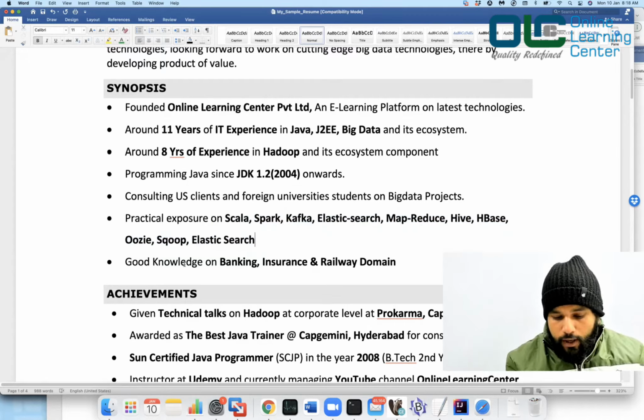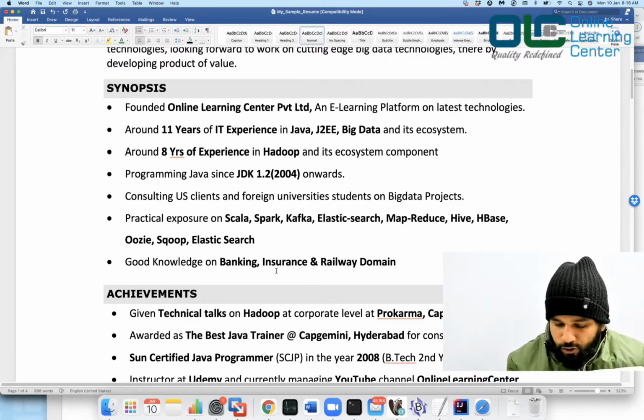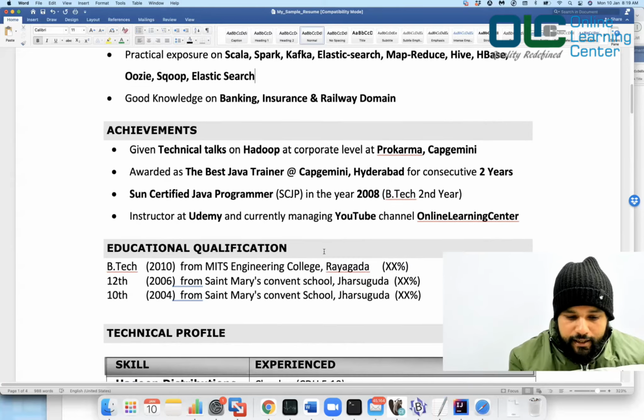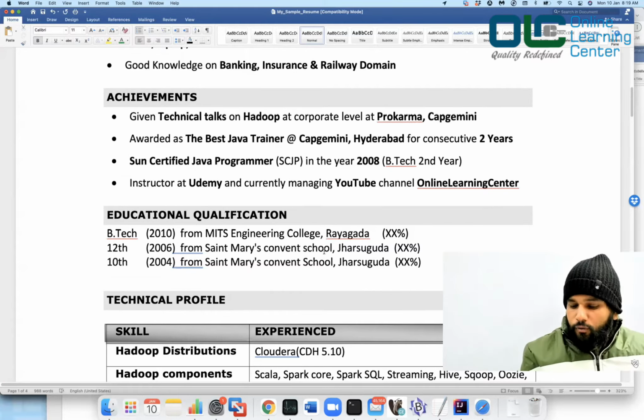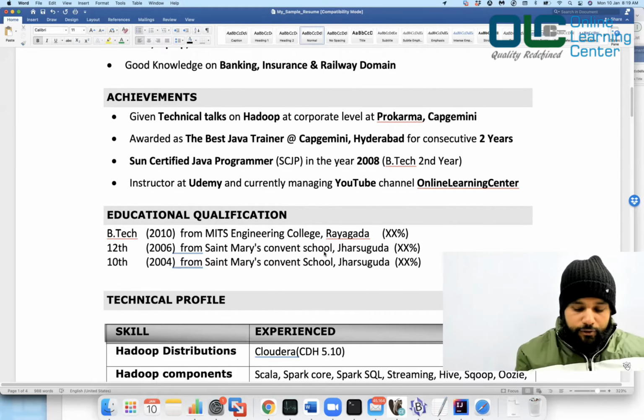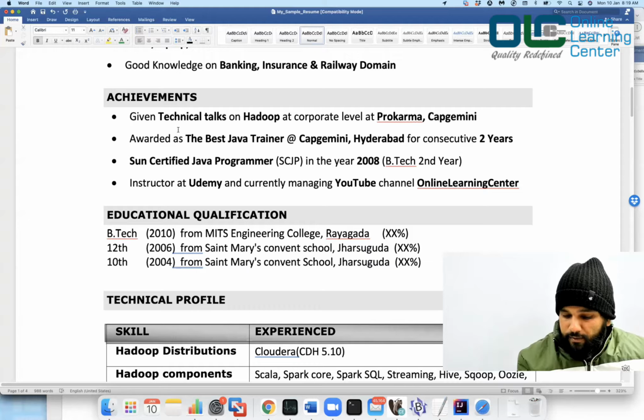Then you can also put the domains you have worked on, like good knowledge of banking, insurance, and railway domains, if you have worked on them. Next comes your achievements, where you can put what you have really achieved during your professional career. For example, I have given technical talks on Hadoop at corporate level at Procurement and Capgemini. You can also put similar things if you have done any internal training for your colleagues. Awarded best Java trainer at Capgemini Hyderabad for 2 consecutive years. Again, you can put whatever you have achieved.